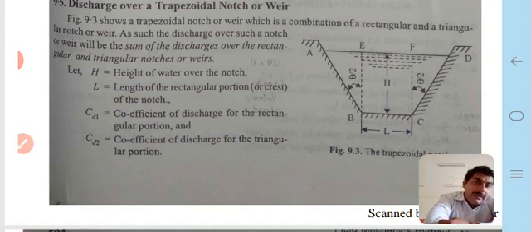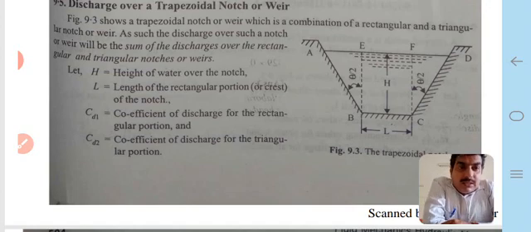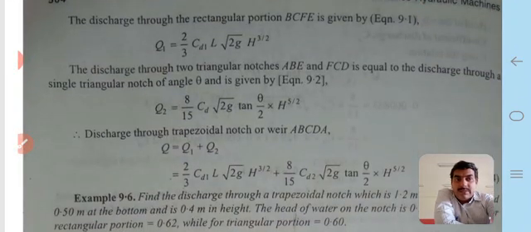L is equal to capital L. Now let us see, capital H is equal to height of the water over the notch, and capital L is equal to length of the rectangular portion or crest of the notch. CD1 is equal to coefficient of discharge for the rectangular portion, and CD2 is equal to coefficient of discharge for the triangular portion. Two types of coefficient of discharge, that is CD1 and CD2.